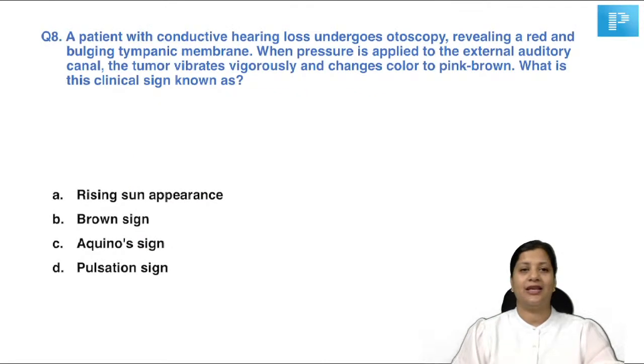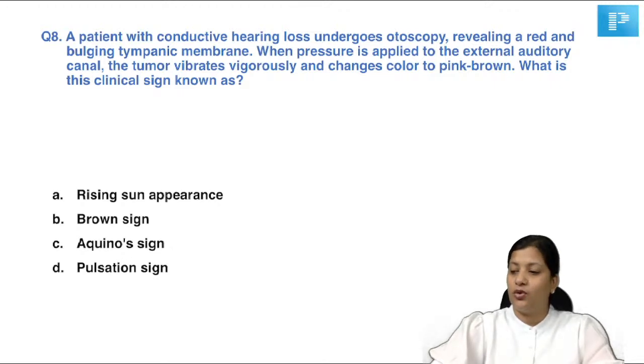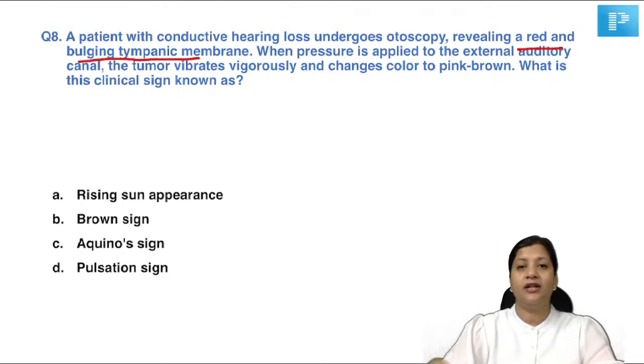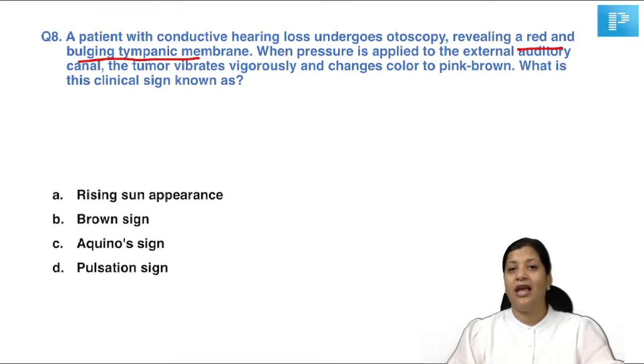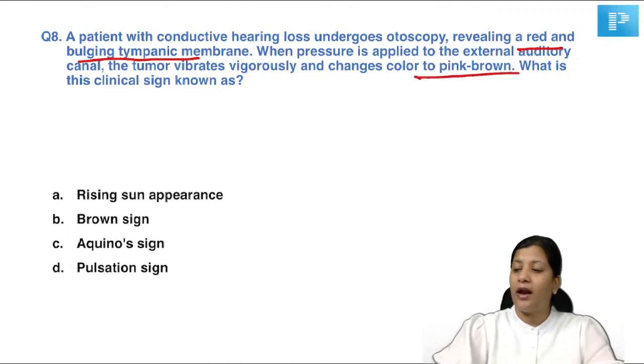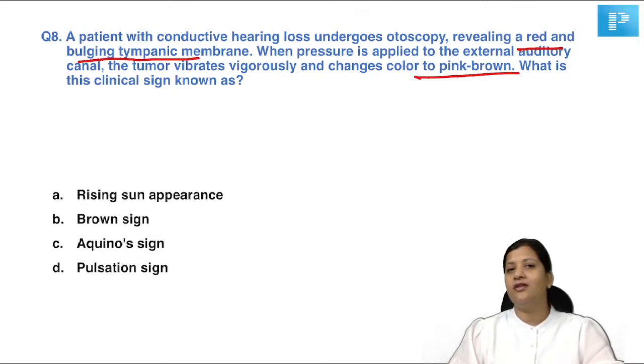Okay. A patient with conductive hearing loss undergoes otoscopy, revealing a red and bulging tympanic membrane. When pressure is applied to the external auditory canal, the tumor vibrates vigorously and changes the color to pink and brown. What is this clinical sign called? This is again a very important sign.